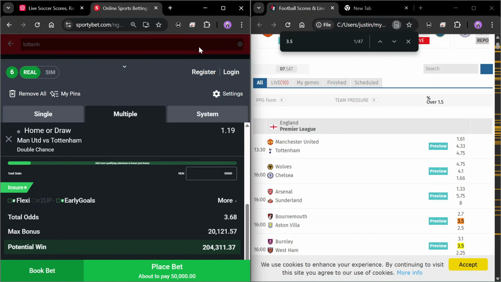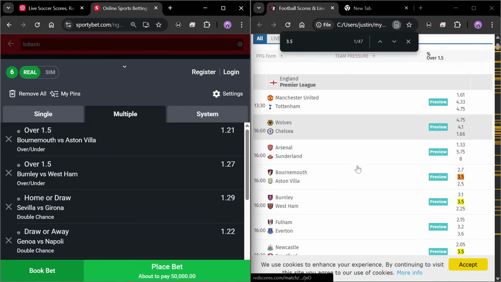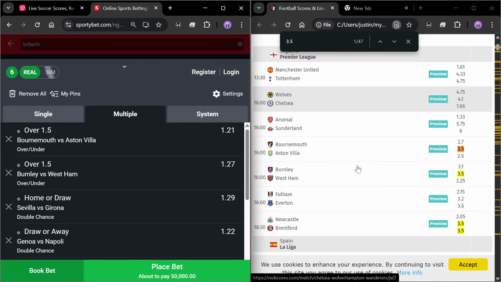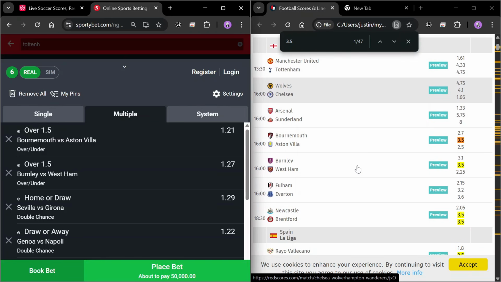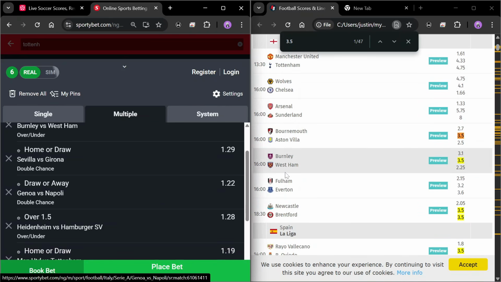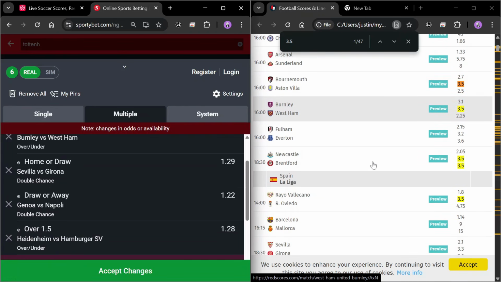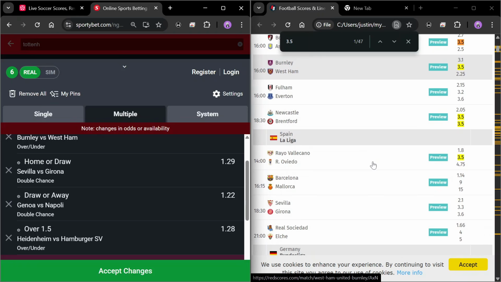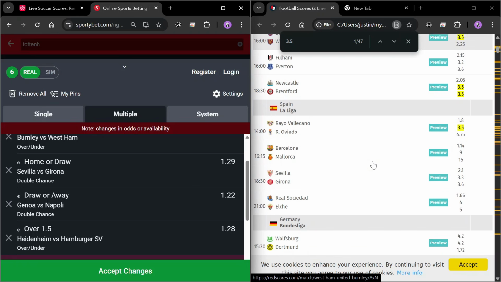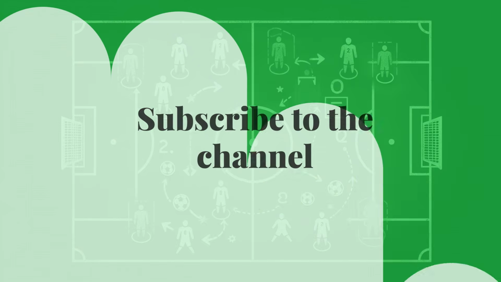My bookie gives me bonuses, so I don't really need to add many matches on my ticket to get the value of the 4 odd I'm looking for. So you can see that this is how you make predictions for over 1.5 goals, and we'll be coming back at the end of the day to see how these 7 games we selected actually fared, if they gave us over 1.5 goals or not. So we'll be coming back to this video to do our checks.